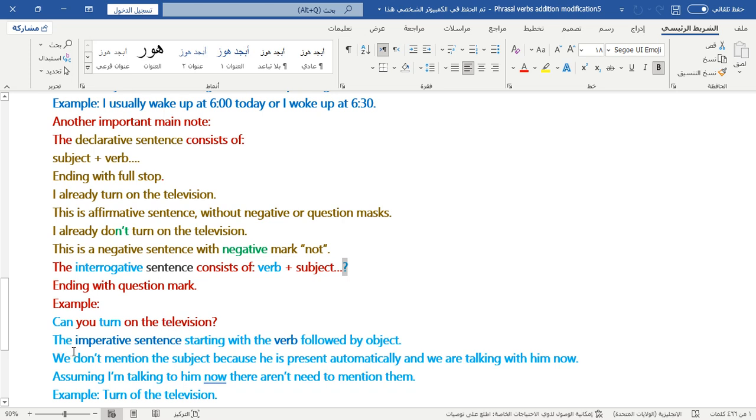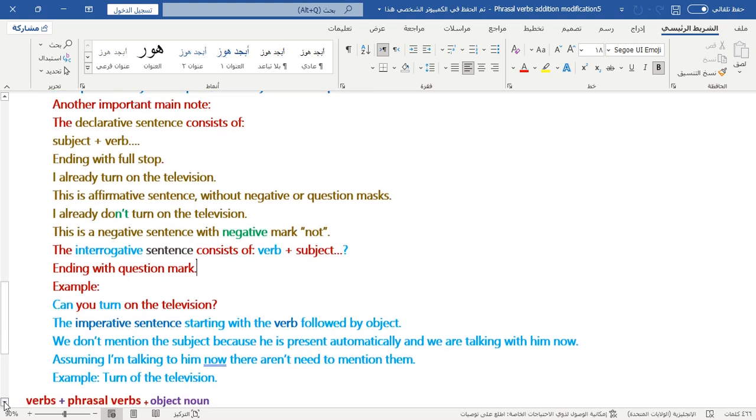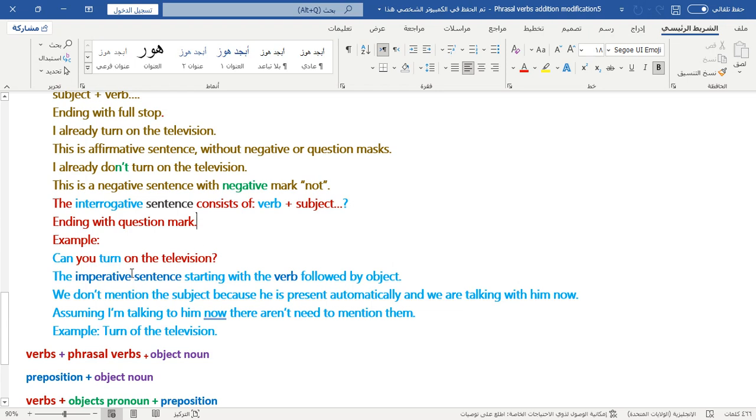This is interrogative because it ends with a question mark, beginning with a helping verb. We have another type of sentence. It's the imperative sentence. It starts with the verb, for example, stand up, study hard, and so on.